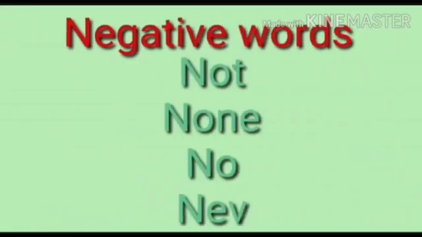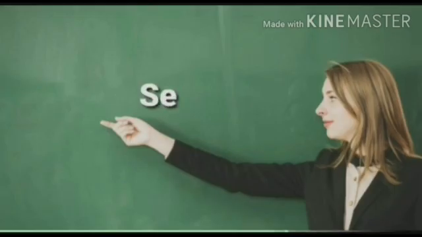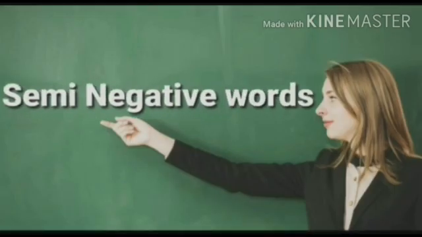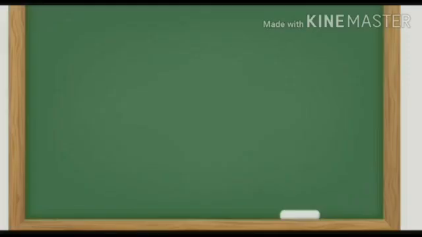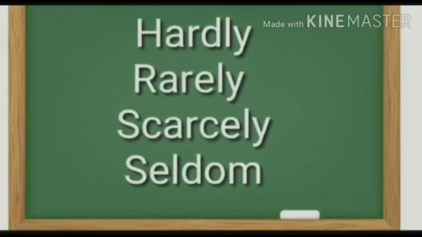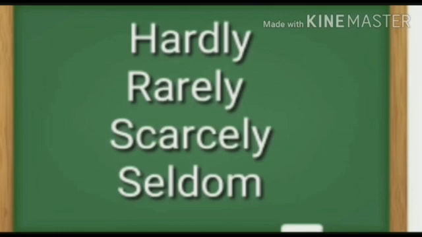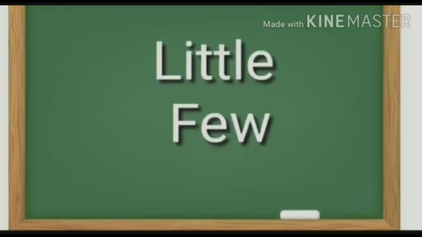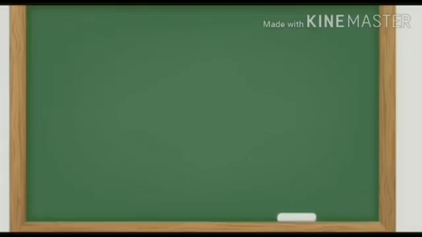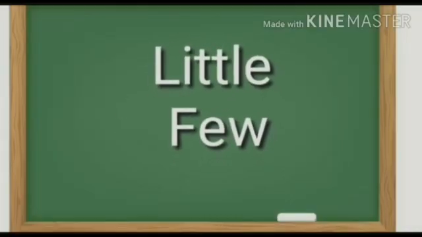Now we can see the negative words. Negative words: not, none, no, never. These words are called negative words. Not only not, no, never, none, there are some semi-negative words too. Semi-negative words: hardly, rarely, scarcely, seldom, little, few. If you find these words in a sentence, you have to consider that sentence also as a negative sentence.